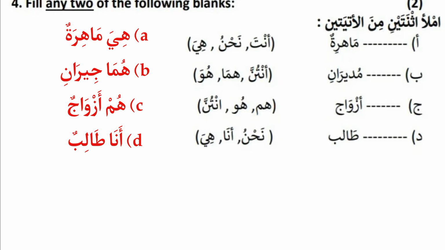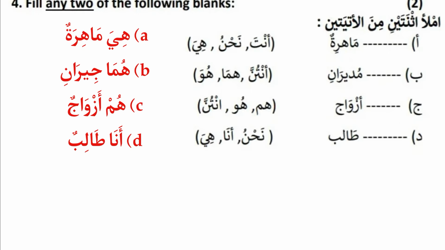And third question is azwaj. Azwaj is a plural word and male also, masculine plural. So among these options, hum is the only one suitable for that word because hum is used as a pronoun for masculine plural. And last question, dash talibun: nahnu, ana, hiya.